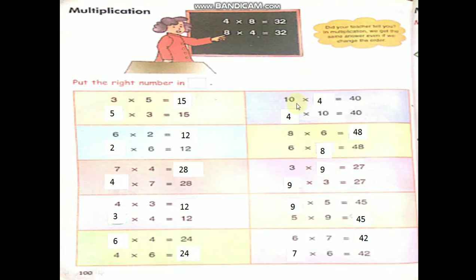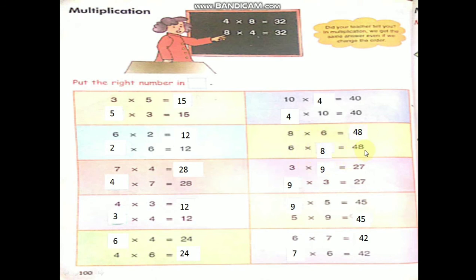Here in the box, 10 4s are 40. Here 10 is given, 40 is given. How many times? So 10 4s are 40, 4 10s are 40. 8 6s are 48. Here 6 is given, 48 is given. In this box you have to fill a number. So what number do you have to write? 6 8s are 48. 8. Here the order changes: 8 6s are 48, 6 8s are 48.